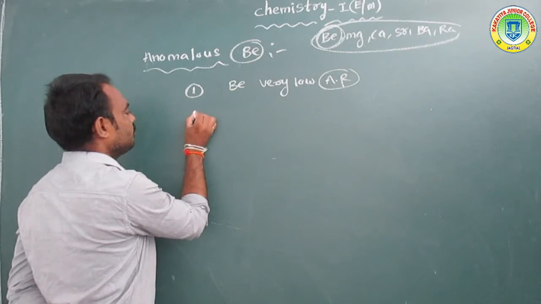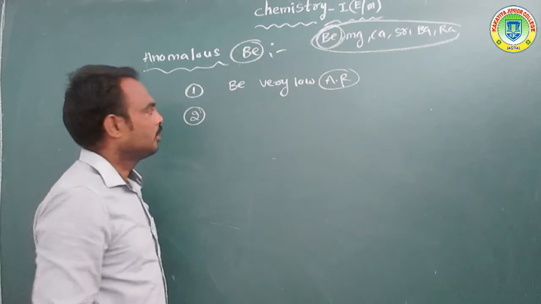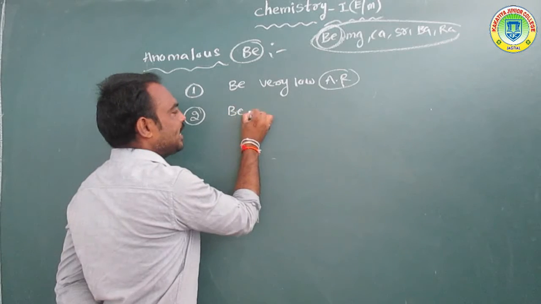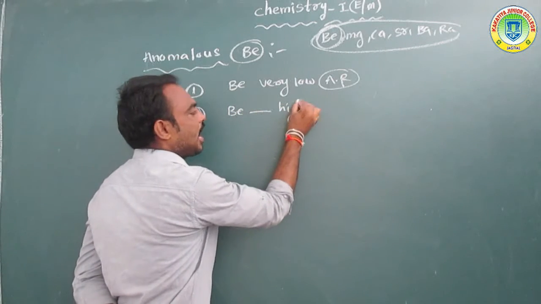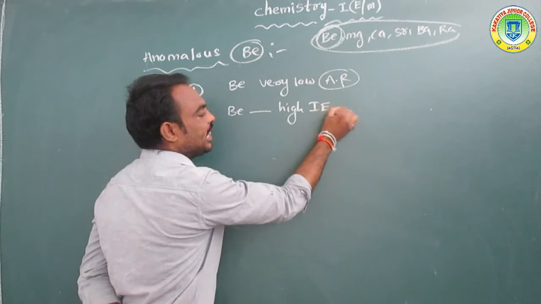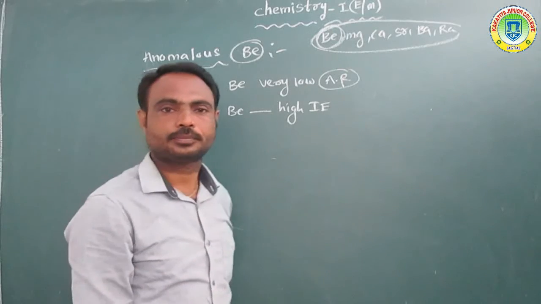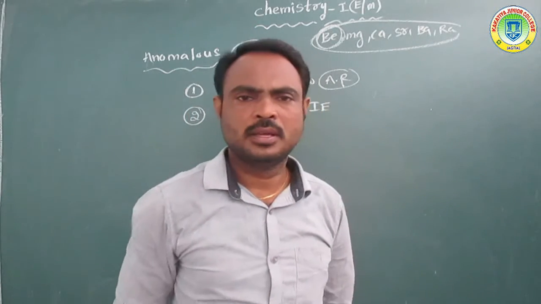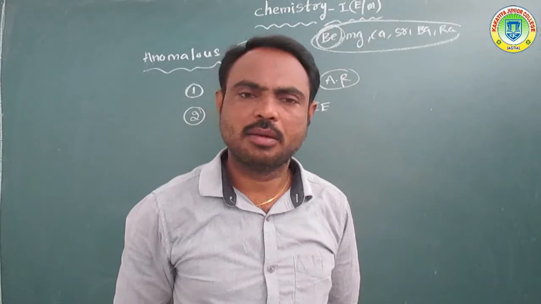Next, second one, beryllium has very high ionization enthalpy values. Okay, already we know about ionization enthalpy and atomic radius.